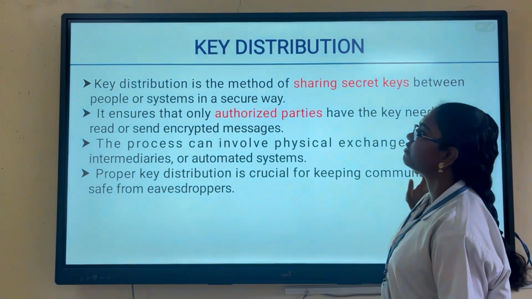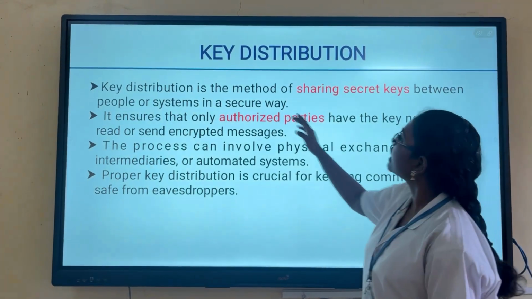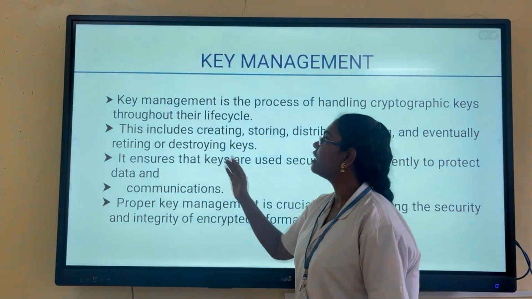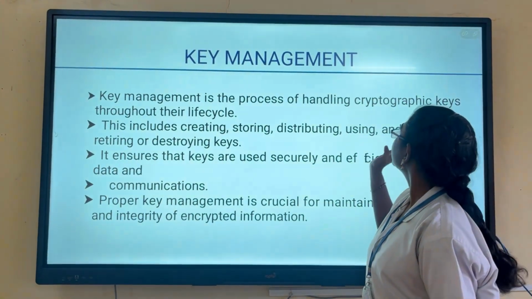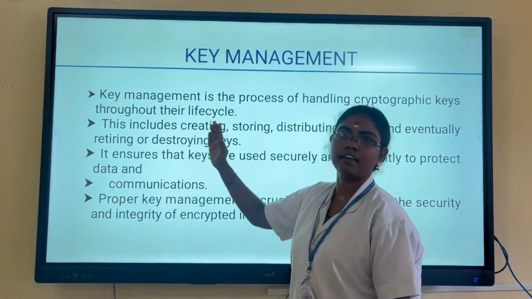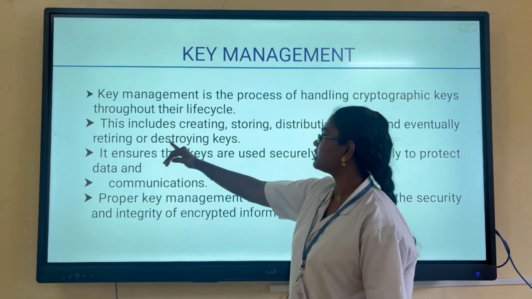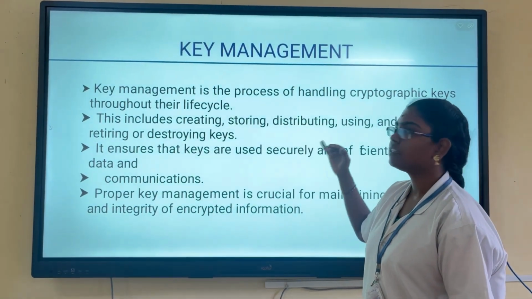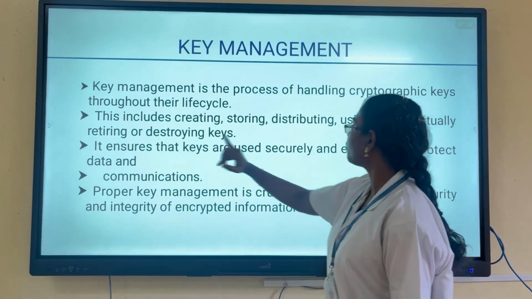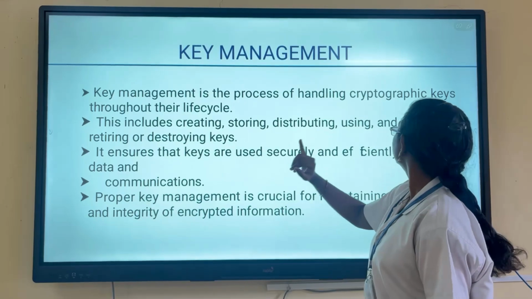And the next slide is key management. Key management is the process of handling cryptographic keys through their life cycle: creating, storing, distributing, using, retaining, and destroying the keys.